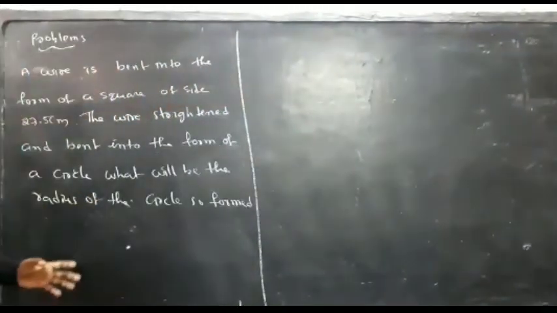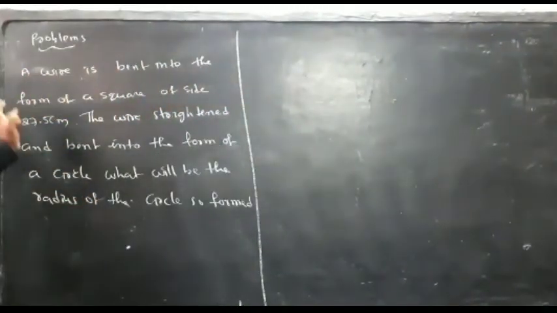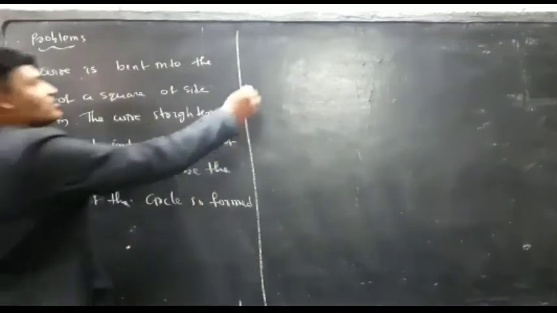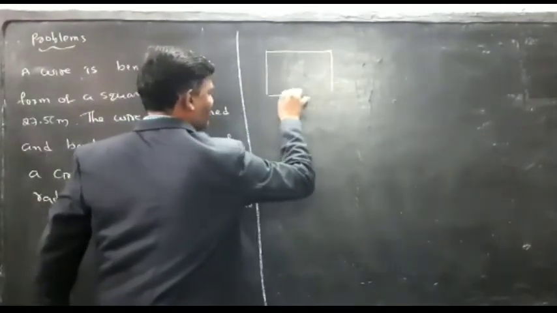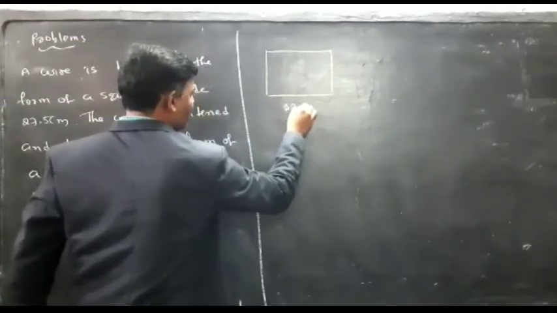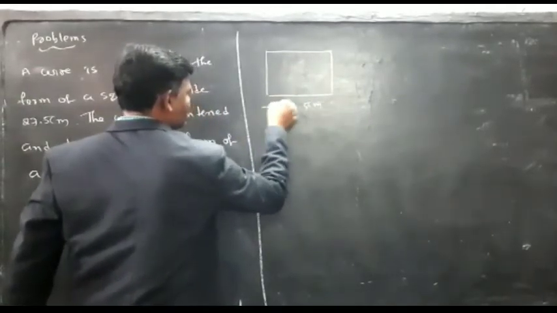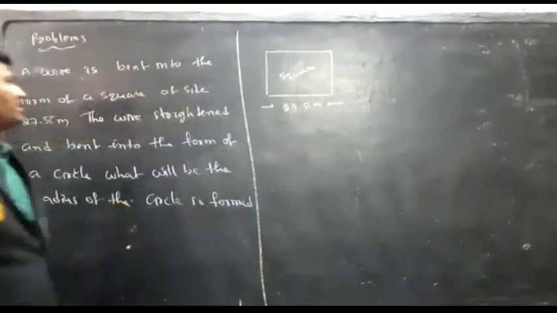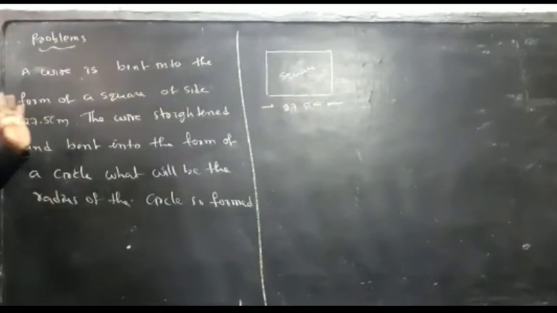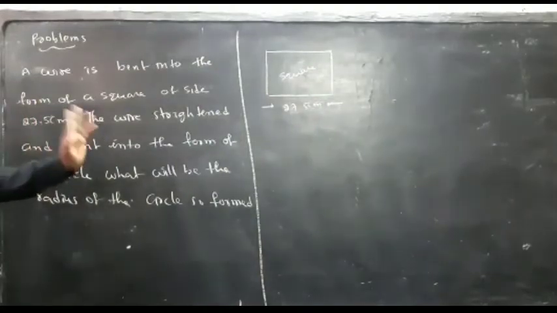Here is the question. A wire is bent into the form of a square. So with a wire, he formed a square. What is the side of the square? 27.5 centimeters. Side of the square is 27.5 centimeters. The wire is straightened and bent into the form of a circle.